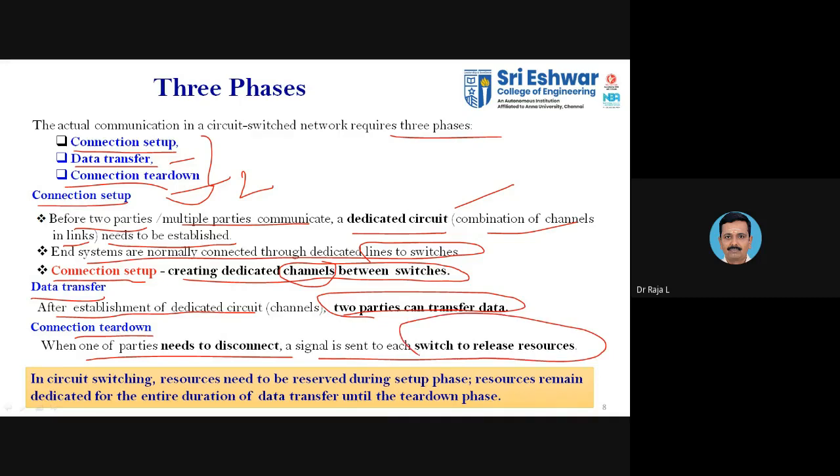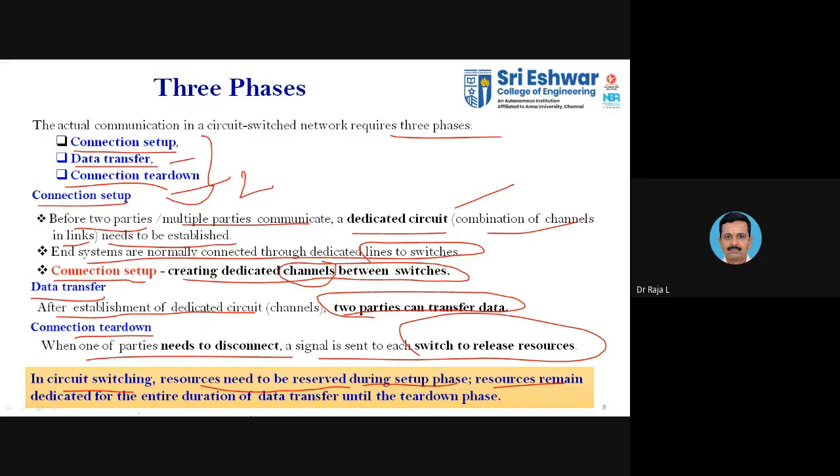Normally for a dedicated path, your resources have to be occupied by the switch. Once the data transfer is established, you need to end up the termination, end your established connection. So you have to ensure all your data transfer is completed with the switch to end the connectivity, so that the resources will be released, so that we'll come to the end of the session. So in circuit switching, the resources need to be reserved during the setup phase.